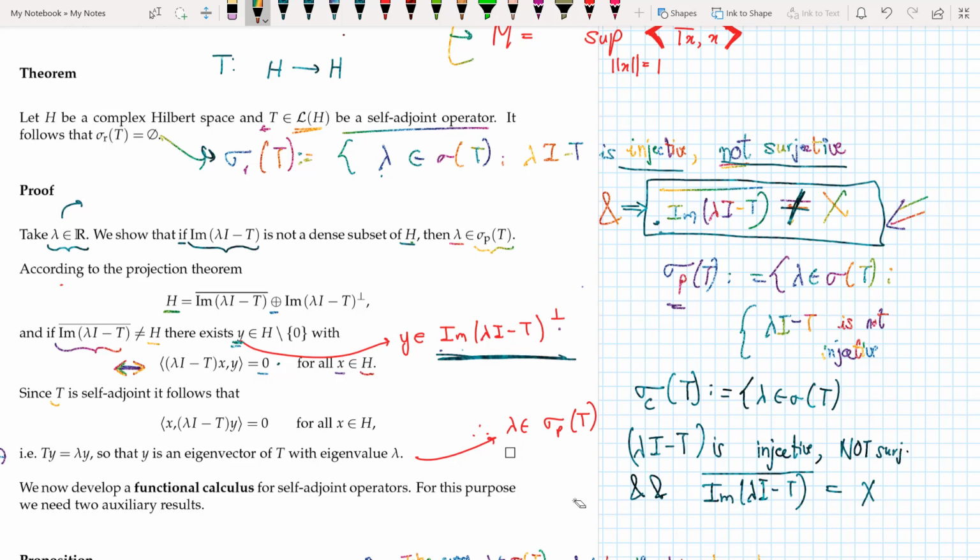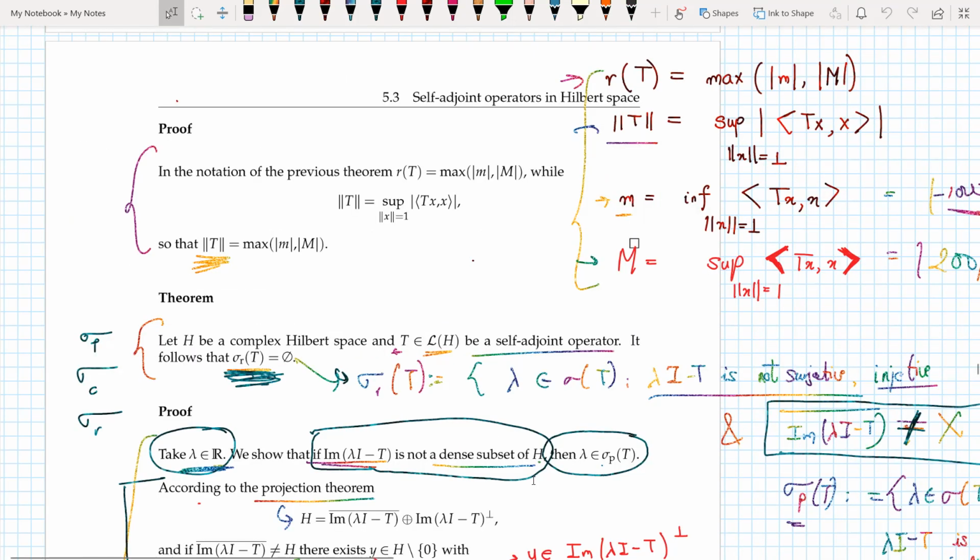This is for all x belonging to H. Since T is self-adjoint, I can move it to this side and write this for all x belonging to H. But here I see that this implies that Ty equals lambda y, so y is an eigenvector of T with eigenvalue lambda, and hence lambda belongs to the point spectrum, and thus I can say that the residual spectrum of T is null.